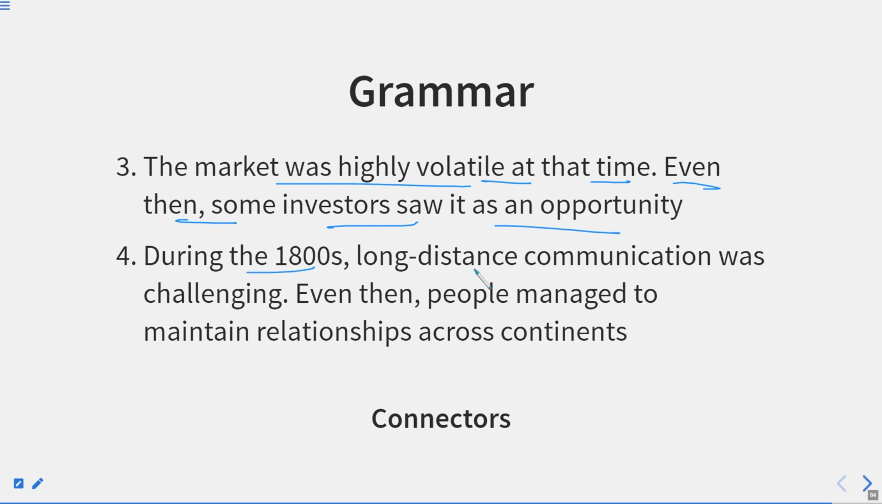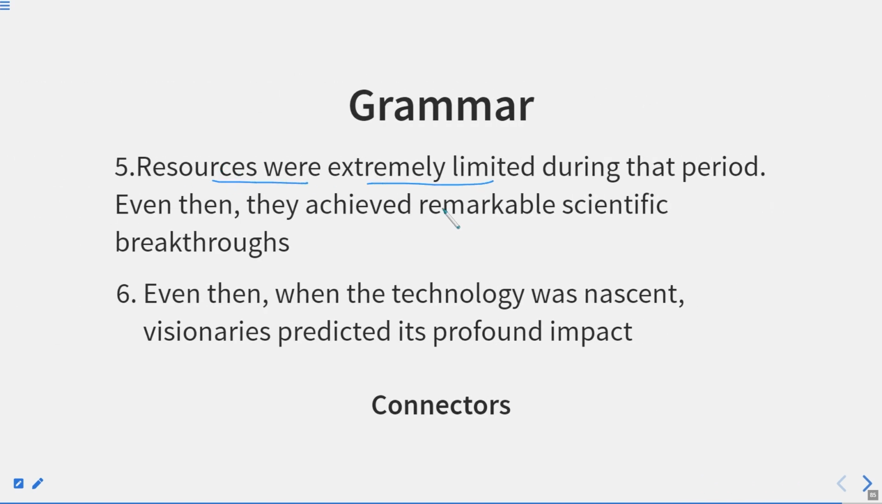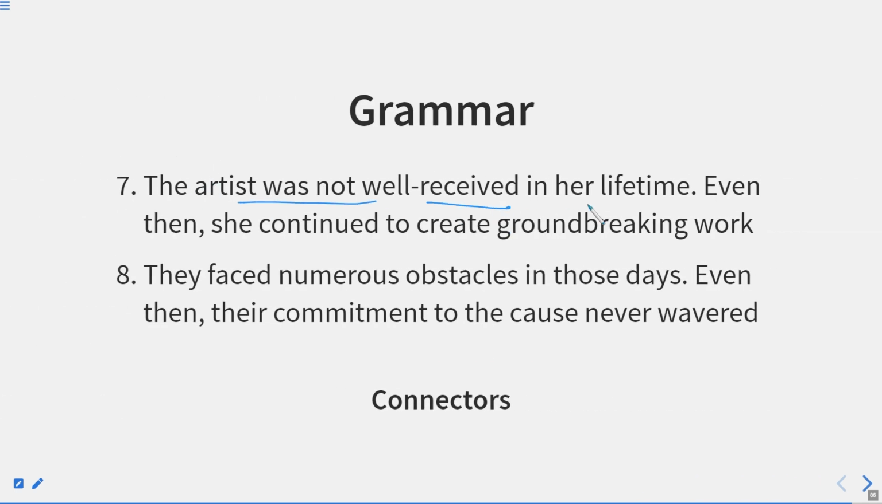During the 1800s, long distance communication was challenging. Even then, people managed to maintain relationships across continents. Resources were extremely limited during that period. Even then, they achieved remarkable scientific breakthroughs. Even then, when the technology was nascent, visionaries predicted its profound impact. The artist was not well received in her lifetime. Even then, she continued to create groundbreaking work. They faced numerous obstacles in those days. Even then, their commitment to the cause never wavered.